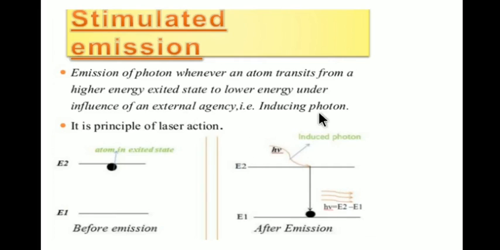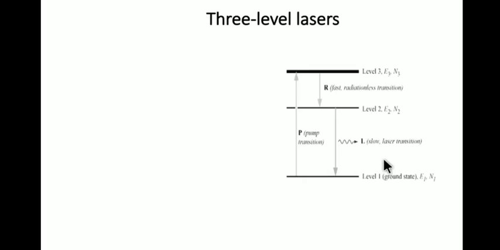Now these are all 2-level systems. Now let me move to the 3-level system. Students, here there are 3 levels: E1, E2, E3. These are the 3 states. E1 is the ground state, E2 is the metastable state, E3 is the short-lived state.